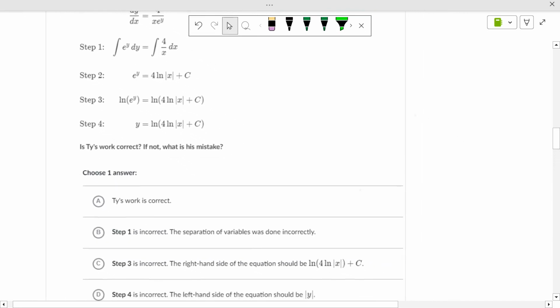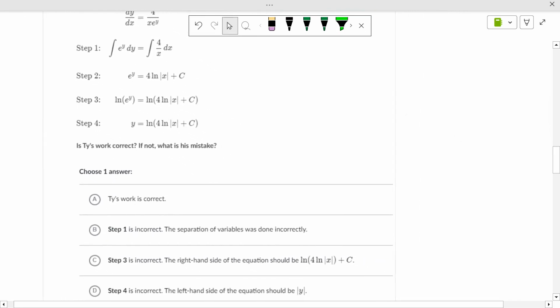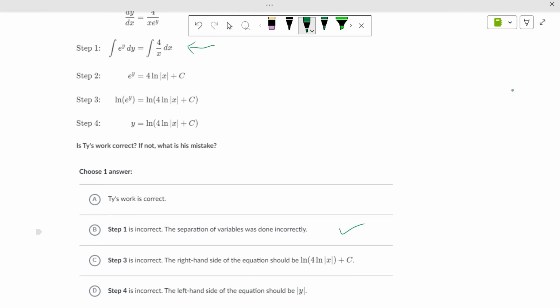Is his work correct? Because it sure looks like his separation of variables is done correctly, right? Yep. So we've got that. The right-hand side of the equation, they said should be this. No, I don't think so. I think it should be within the ln, because the ln will affect that c, whatever that c is. So that needs to be in parentheses. So I would say Ty's work is correct.